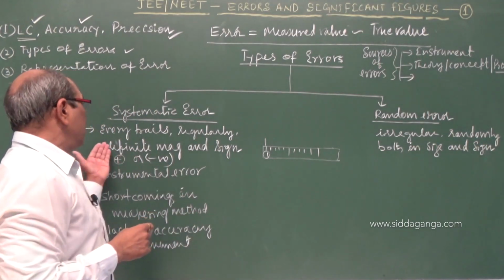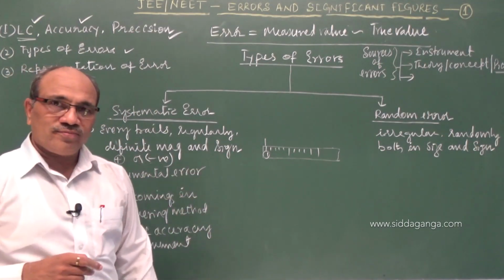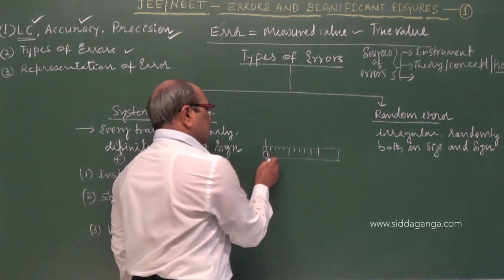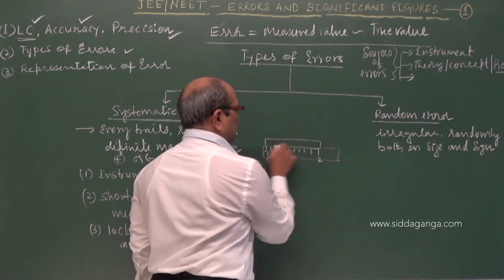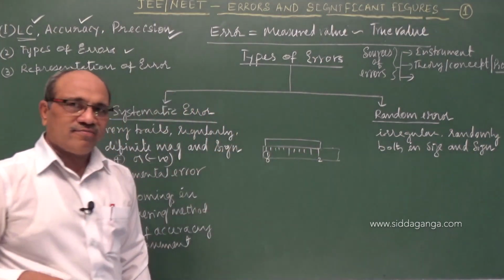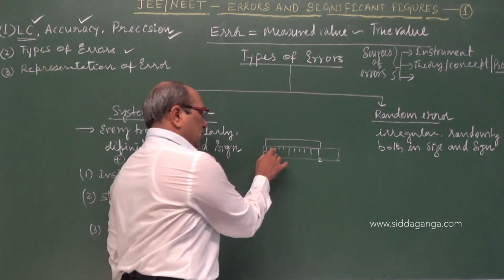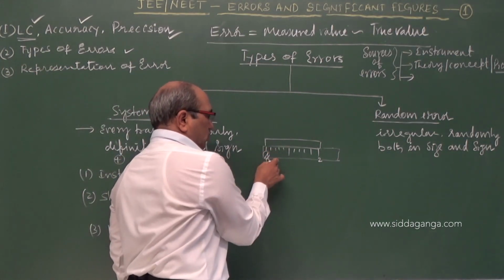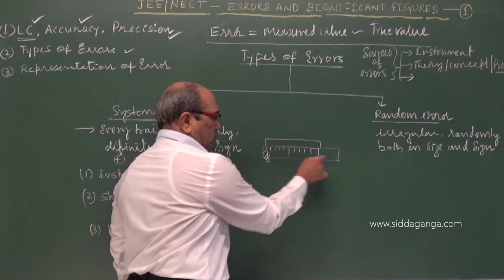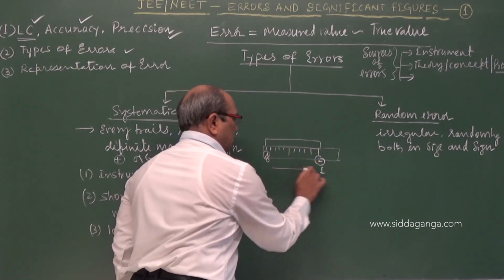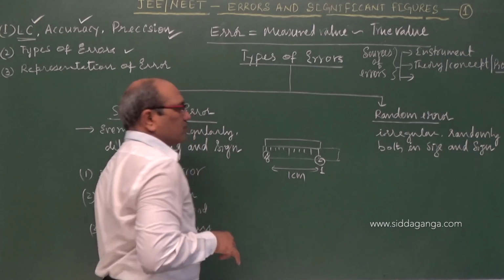That comes under instrumental error also. You do not know, you take this as 0 and here it comes to 2, so you say 2 centimeter. It becomes wrong. How to correct it? You have to make the correction here. Instead of 1, you have to read it as 0, and then it becomes 1 centimeter.